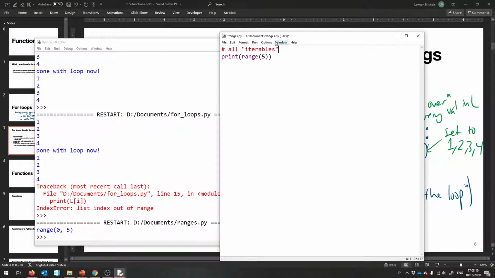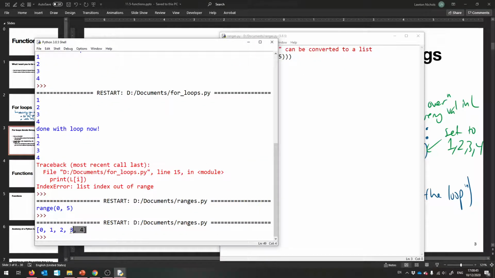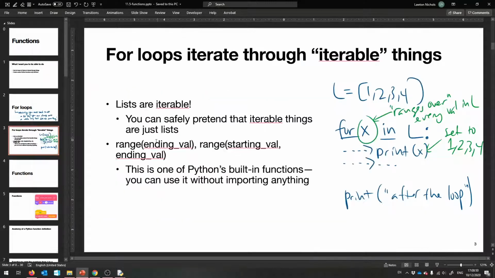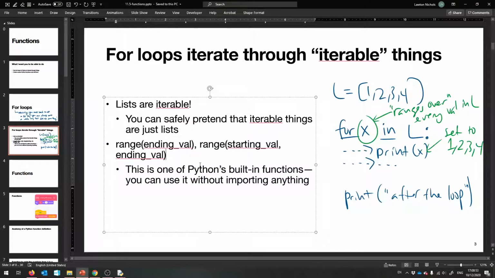All iterables, which are iterable things, can be converted to a list. Or, I don't want to eat my words, anything you're going to encounter in this class can be converted to a list without running out of memory. So I'm going to say, all right, whatever range is, create a list out of it, and then print it. That's how you read it, kind of backwards. There we go. And so this range makes a list from 0 to 4. So the ending value, it always goes one less.